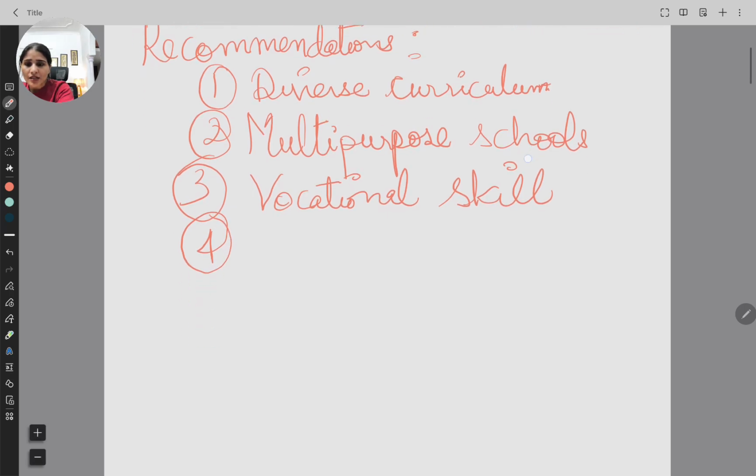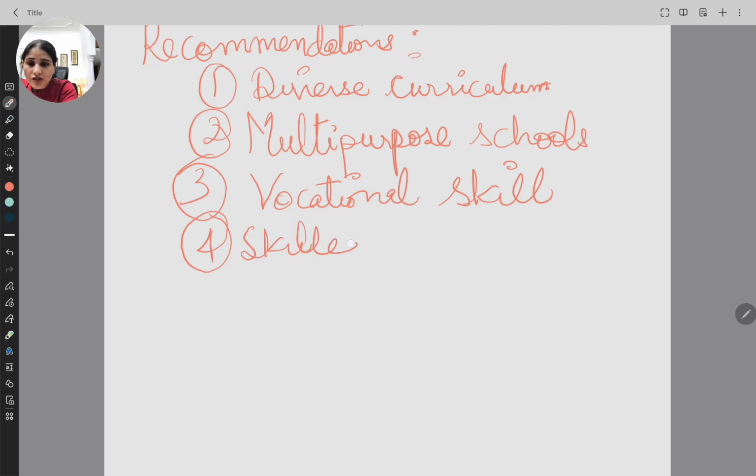Next, another recommendation of this commission was skilled teachers. It said that teachers should be trained. Teachers should be provided with in-service training, and they should get better salaries, so that they are also interested in making the students understand. So better incentives and better salaries should be given to teachers, and the teachers should be trained too.